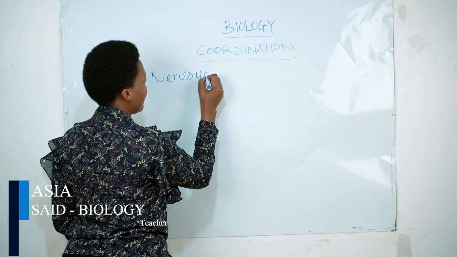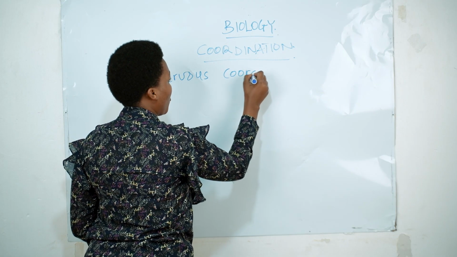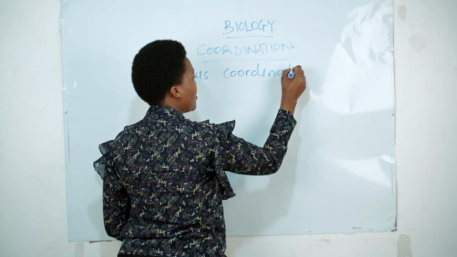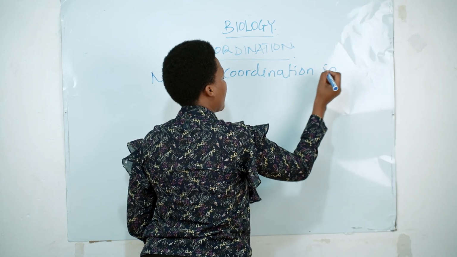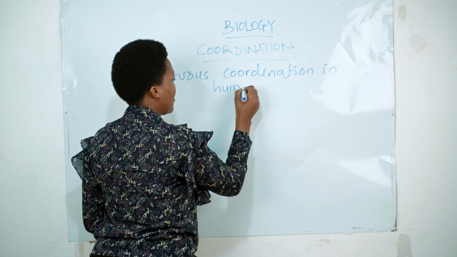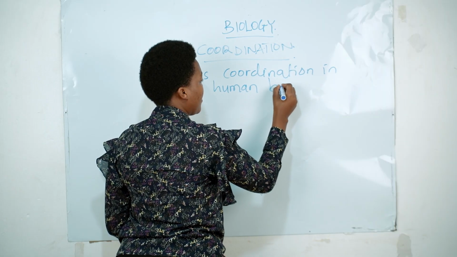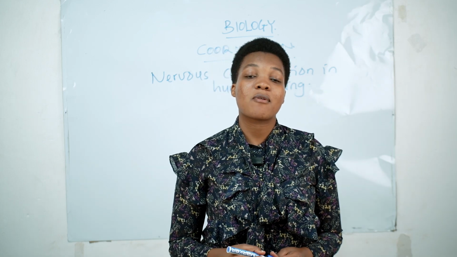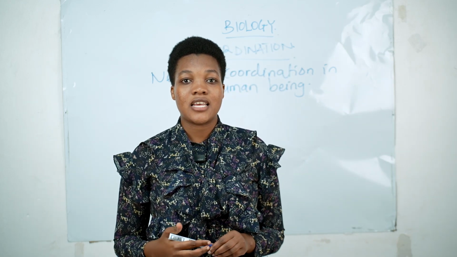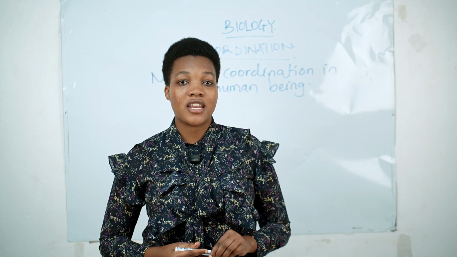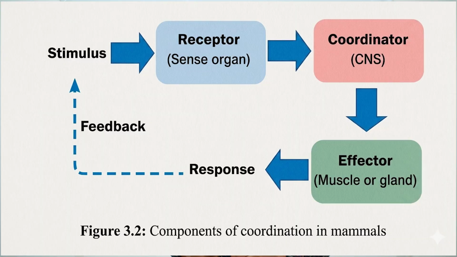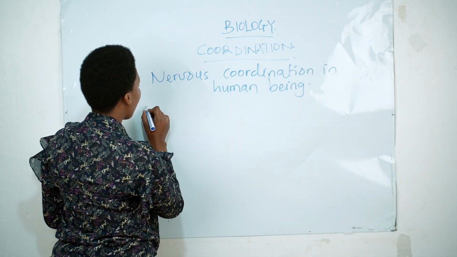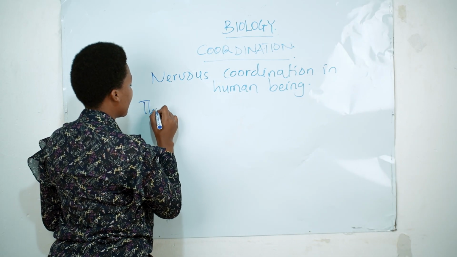Nervous coordination in human being. Kipindi kilichopita tulisema kwamba there are three components that are needed for the nervous coordination to occur in human being, and these three components are receptor, coordinator, and effector. So the three components.